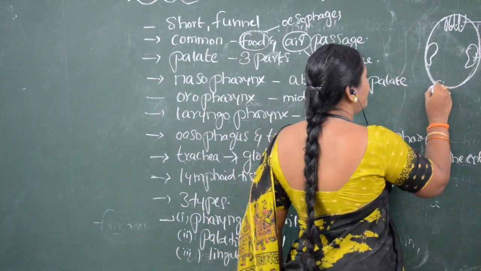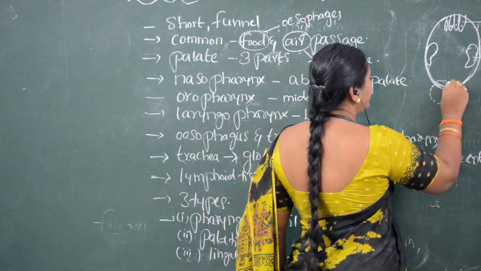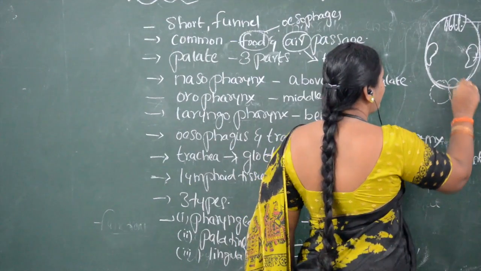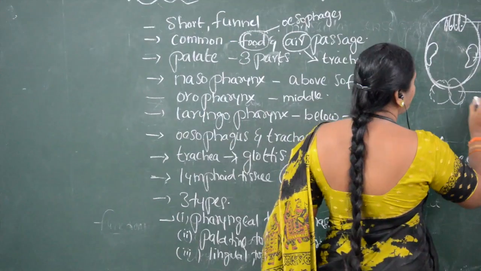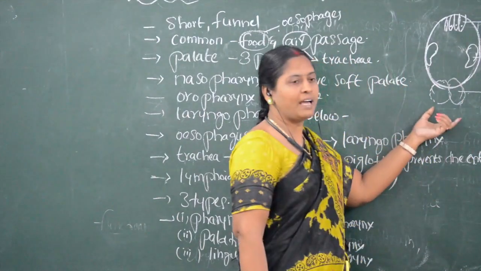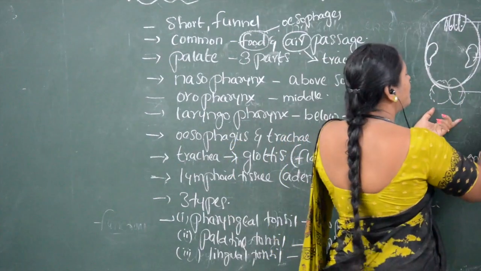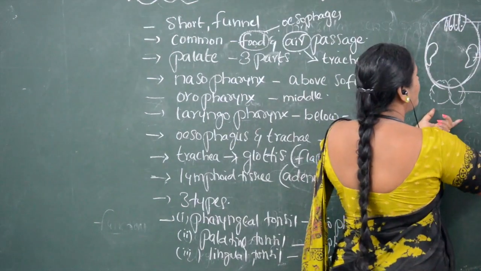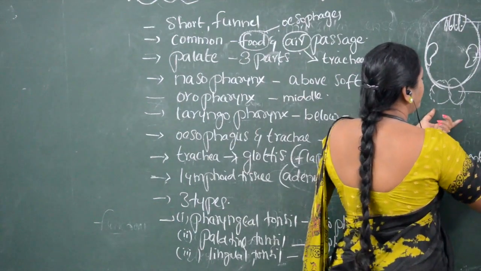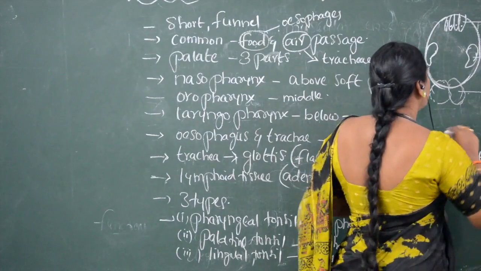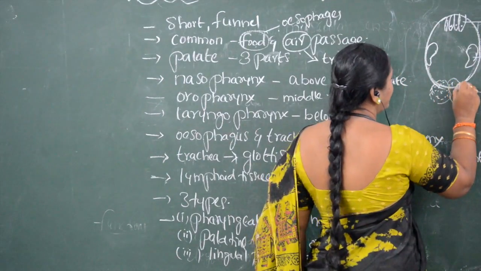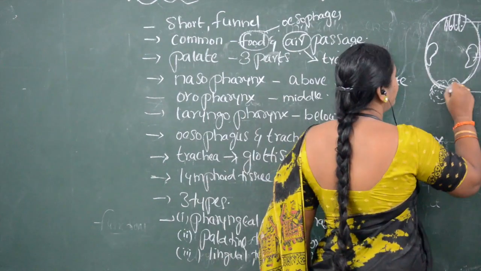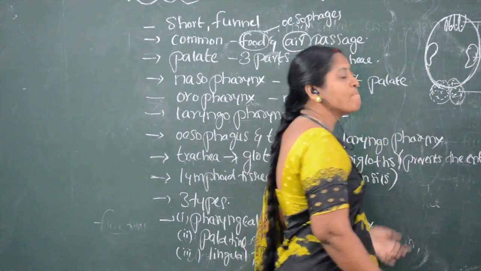In the lower part, the laryngopharynx, we can see lingual tonsils. So these tonsils are present in different locations in the pharynx.